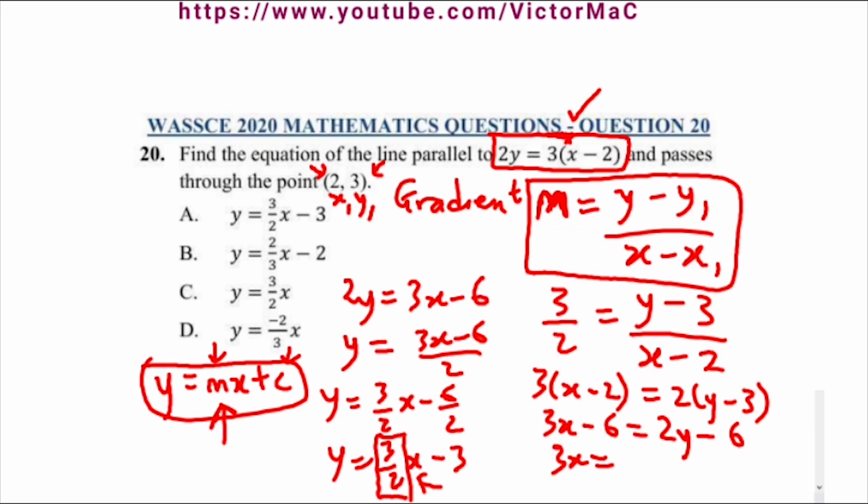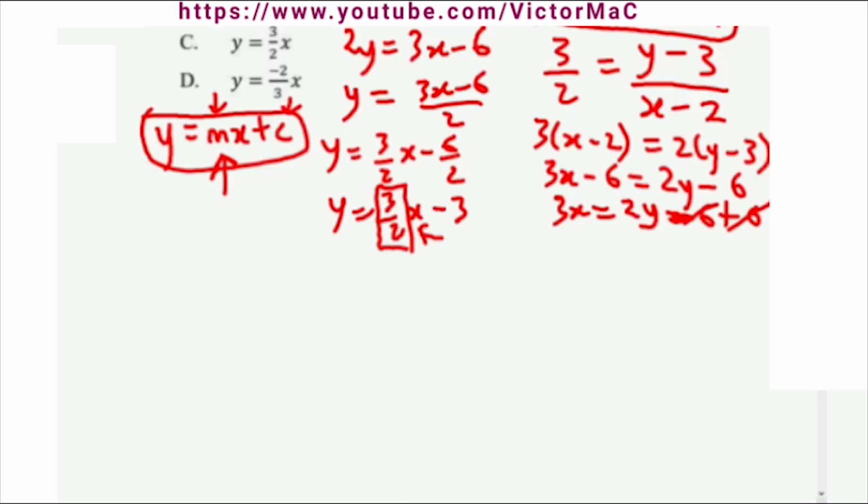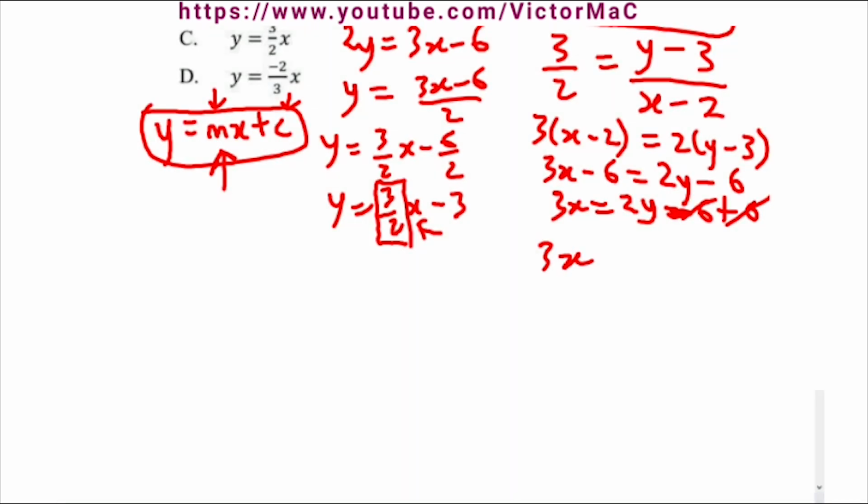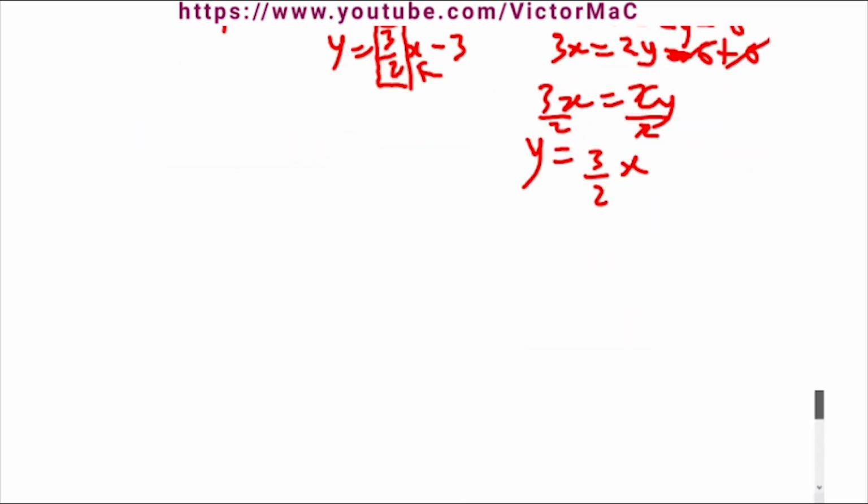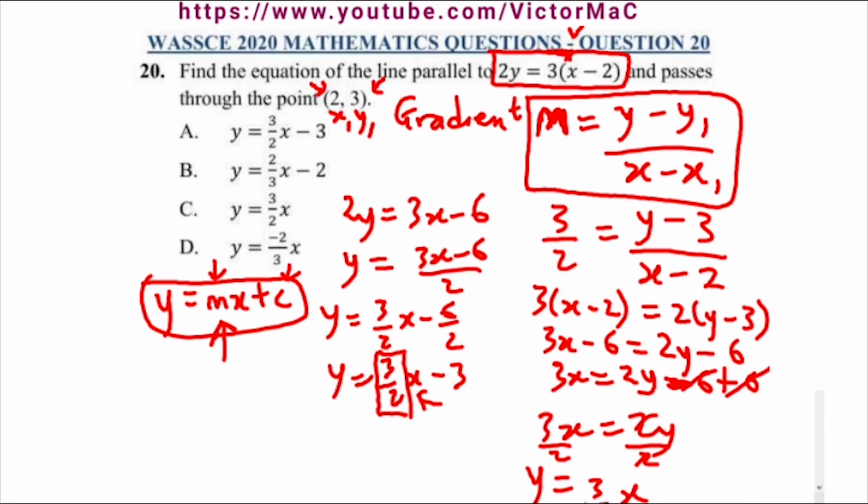Then we have 3x minus 6 plus 6. By collecting like terms, 6 cancels 6. So 3x equals 2y. And when we make y the subject of the formula, dividing both sides by 2, y will be 3 over 2x. And that is option C, 3 over 2x.